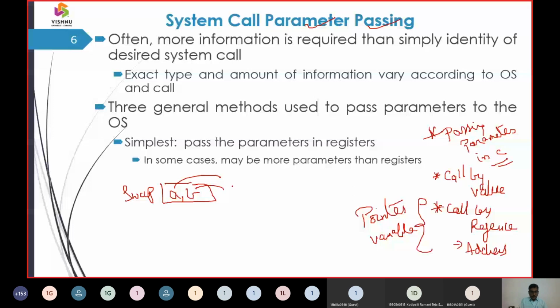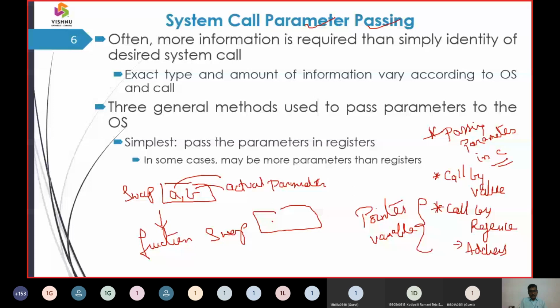And where have they gone? They have gone to a function, and this function has another set of parameters. Assume those parameters as x comma y. Now what are x comma y called? They are called formal parameters. So in C language, we have passing parameters in 3 or 2 mechanisms. The first mechanism is we exchange the variables.